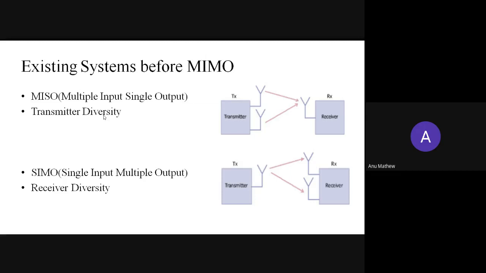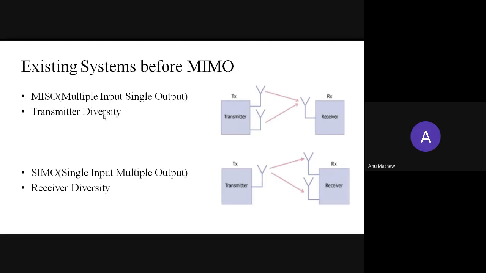In these cases, a number of antennas or receivers are used in the receiving section. So mainly, diversity techniques are about using a number of different antennas.